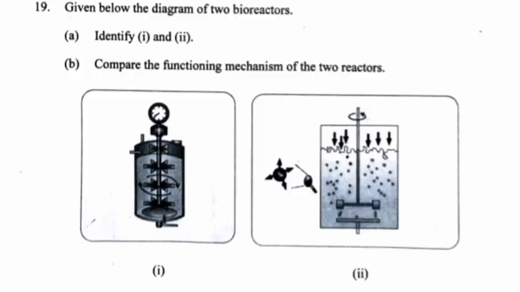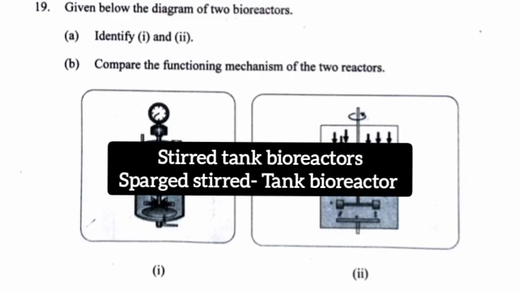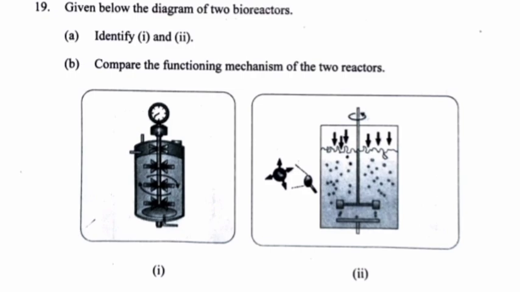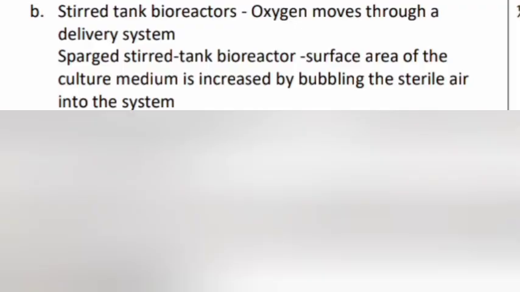19. Given below is the diagram of 2 bioreactors. A. Identify 1 and 2. Answer. 1. Stirred tank bioreactor. 2. Sparged stirred tank bioreactor. B. Compare the functioning mechanism of the 2 reactors. Answer. Stirred tank bioreactor, oxygen moves through a delivery system. Sparged stirred tank bioreactor, surface area of the culture medium is increased by bubbling the sterile air into the system.